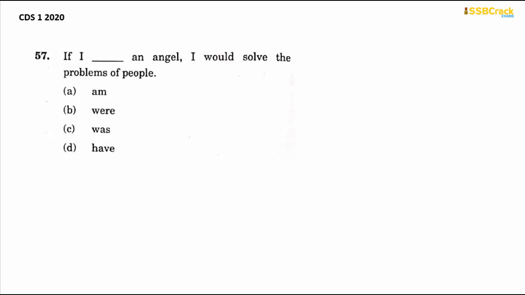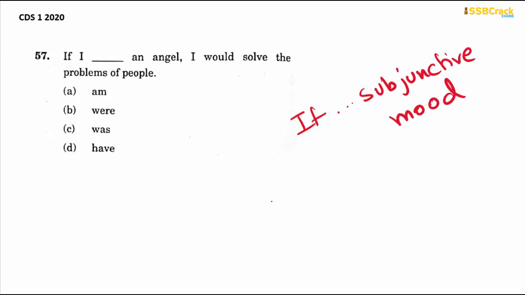If you are using if in subjunctive mood, that means as a kind of wish or desire, and you're using a subject which is first person singular, second person singular or third person singular number, the subject will always take up a plural verb which is were. Here it should be were.